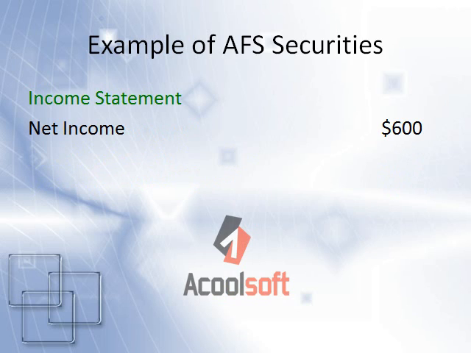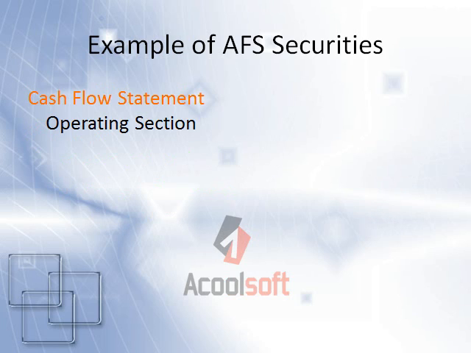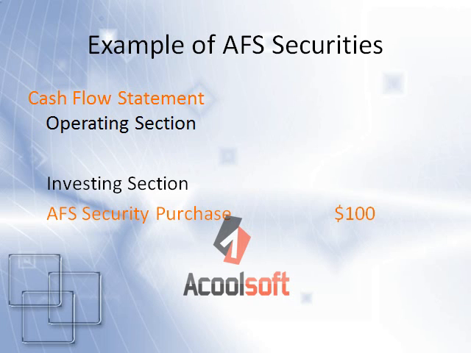Because we have an increase in the value of our available-for-sale security, we must report that gain on the income statement, even though the change has not been realized through an arm's length transaction. This $15 will be reported in the other comprehensive income after net income. On the cash flow statement, we do not record anything under the operating section because we have not had any realized gain or loss on the available-for-sale security. We record the purchase of the available-for-sale security in the investing section.